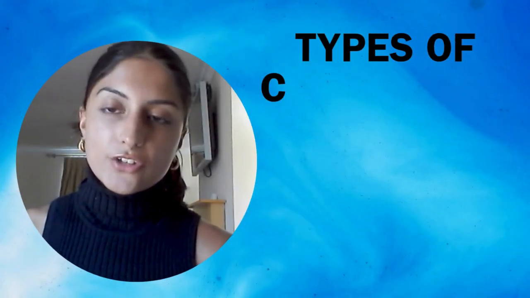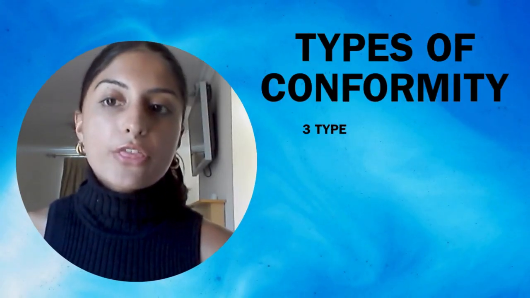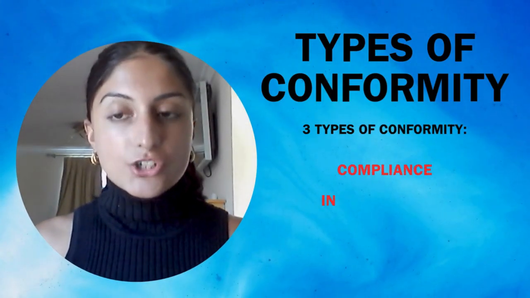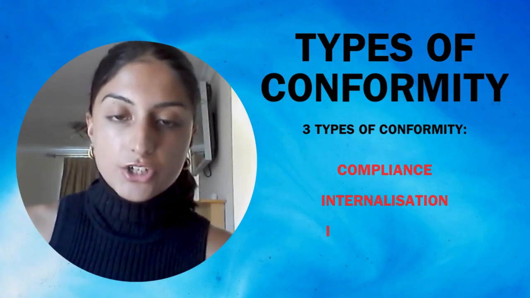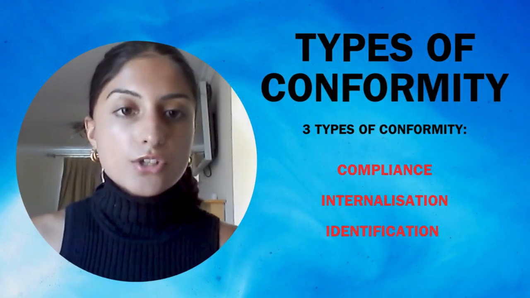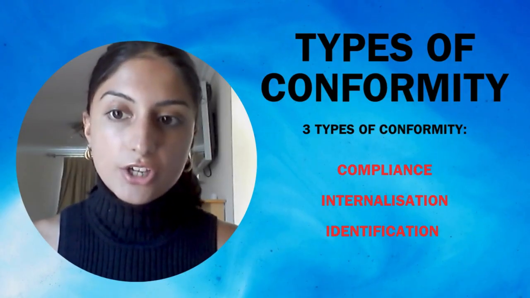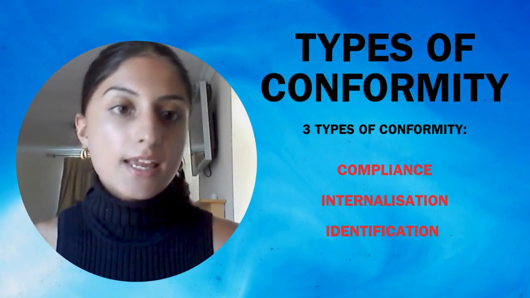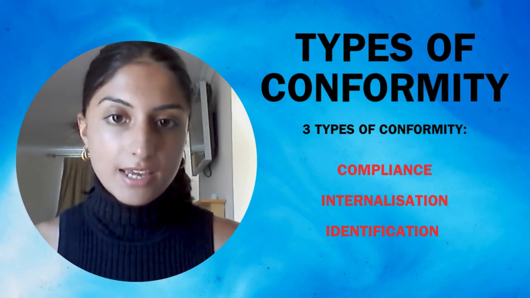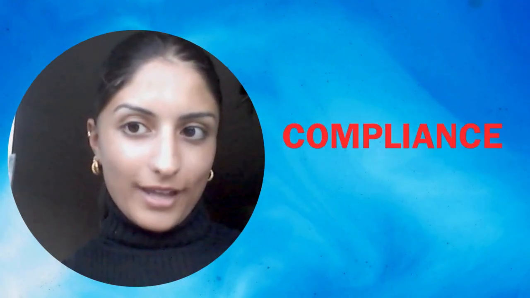Now, when we look at the types of conformity, there are three different types that are named in the current specification. Just to clarify, this is a specification for the changes that are being made in September 2025. Within this current specification, there are three different types of conformity, and they are compliance, internalisation, and identification. The first type of conformity is compliance.